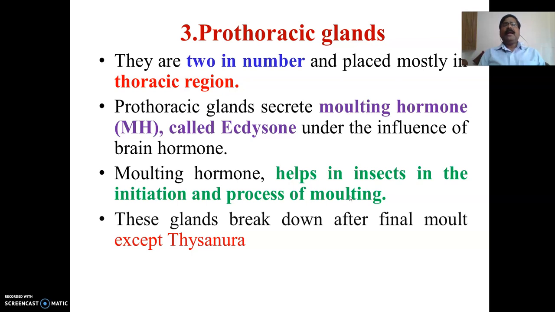Because it is a molting hormone, generally these glands will break down after the final molt. So before reaching the adult stage, these prothoracic glands will break down. There will not be any prothoracic glands in adults except in order Thysanura, because this is the order wherein molting will take place even in the adult stage. So that's why this is the only order wherein you can see the prothoracic glands in the adult stage also.